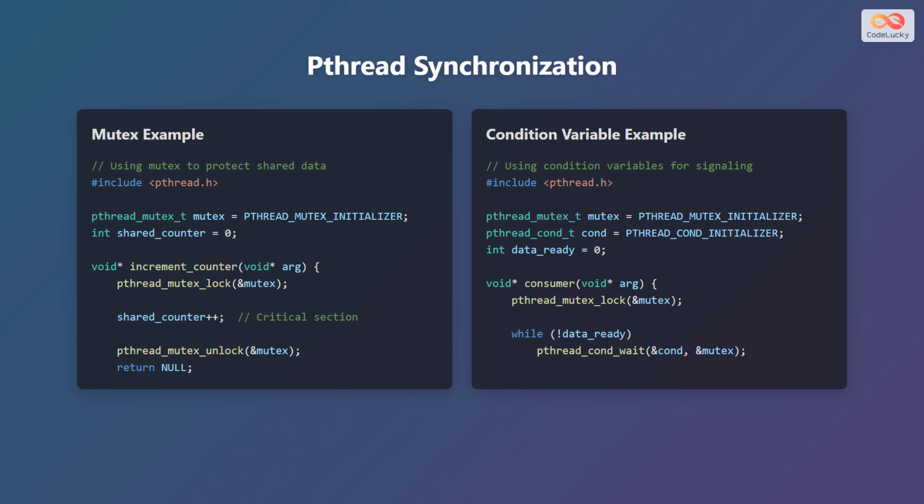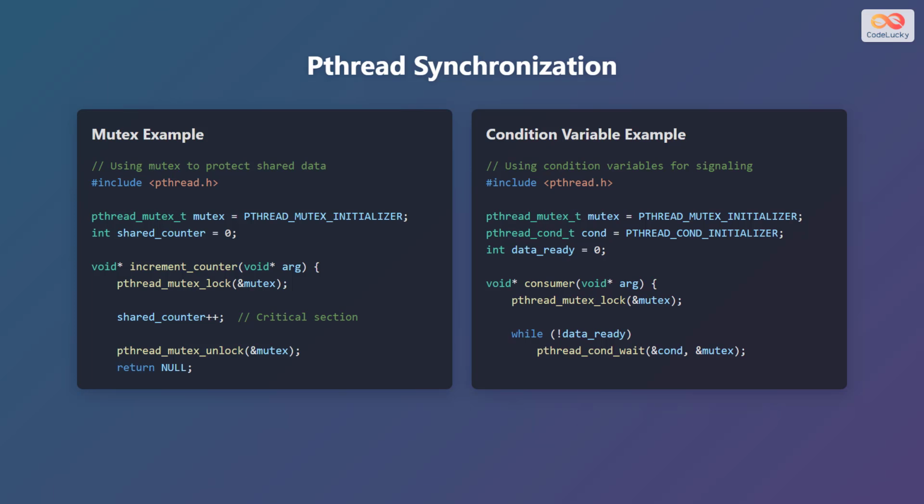Additionally, declare an integer variable data_ready, and initialize it to 0. Define a function consumer which takes a void pointer as an argument. Inside this function, first lock the mutex using pthread_mutex_lock. Then use a while loop to check if data_ready is false.